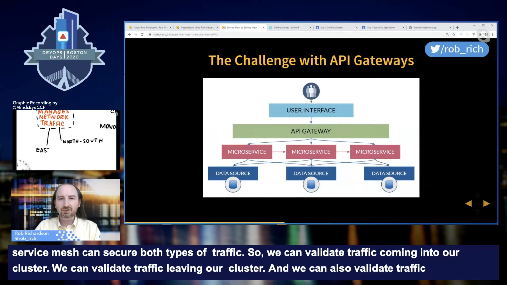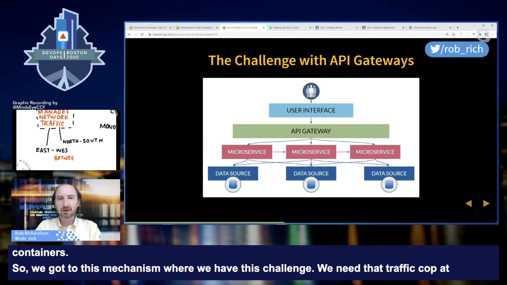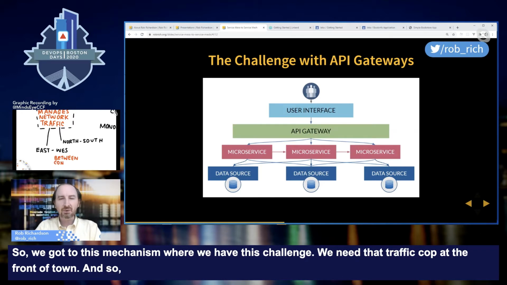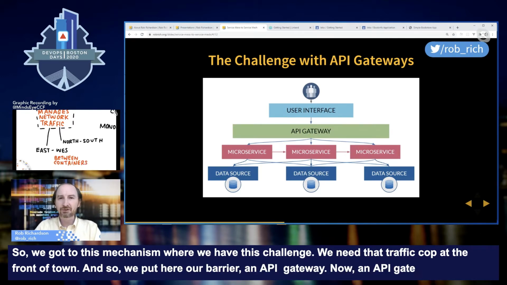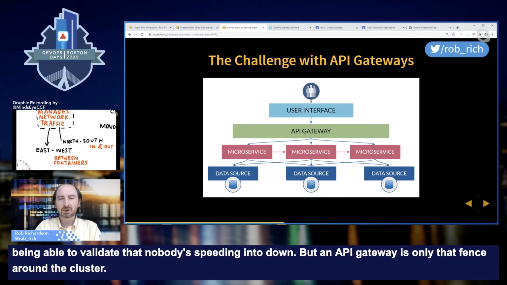So we got to this mechanism where we have this challenge. We need that traffic cop at the front of town. And so we put here our barrier, an API gateway. Now, an API gateway is great at being able to validate that nobody's speeding into town. But an API gateway is only that fence around the cluster. It can do nothing about communication between components within our cluster.